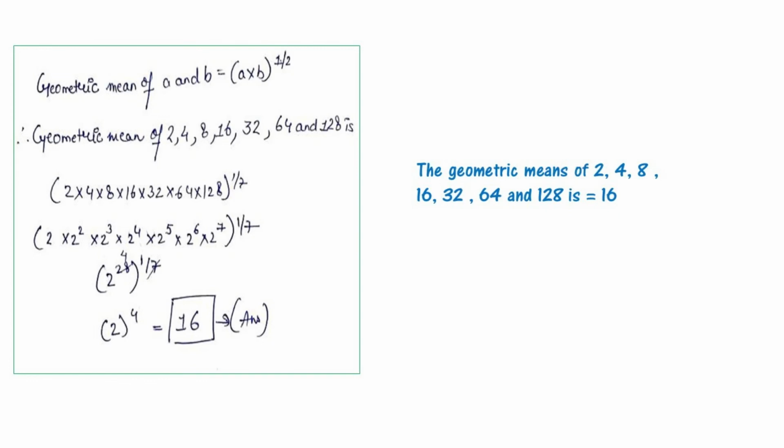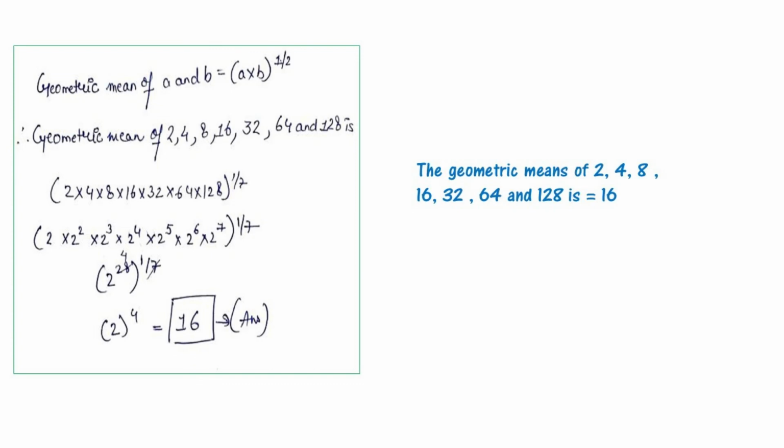Now solving this question. Geometric mean of a and b is a multiplied by b to the power 1 by 2. That is, geometric mean of 2, 4, 8, 16, 32, 64 and 128 is 2 multiplied by 4 multiplied by 8 multiplied by 16 multiplied by 32 multiplied by 64 multiplied by 128, to the power 1 by 7. So it will be 2 to the power 1 multiplied by 2 to the power 2, 2 to the power 3, 2 to the power 4, 2 to the power 5, 2 to the power 6, 2 to the power 7, whole to the power 1 by 7.